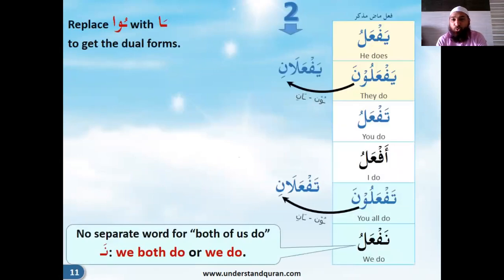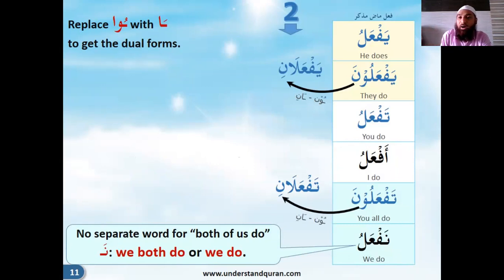Mudar is the present tense. So the basic table that we had learned before was yaf'alu, yaf'aluna, taf'alu, taf'aluna, and af'alu and naf'alu. For the dual and the third person, the yaf'aluna becomes yaf'alani, right? In most of the books, the dual comes after the singular. So it will be yaf'alu, yaf'alani, and yaf'aluna.